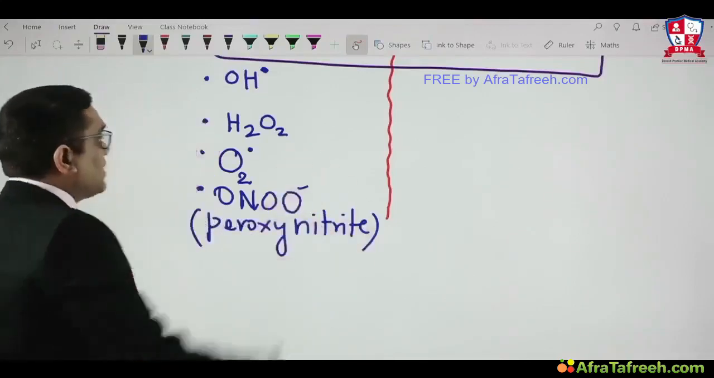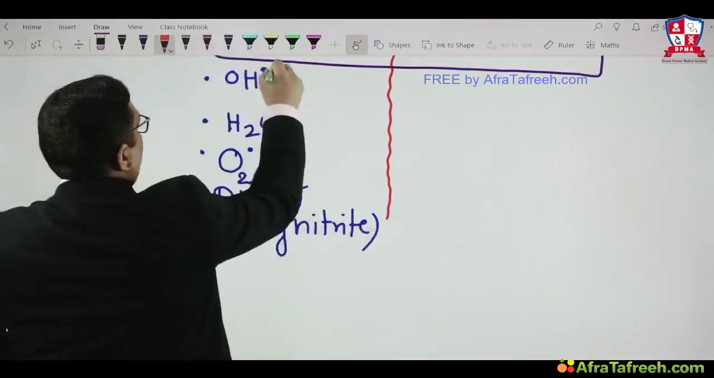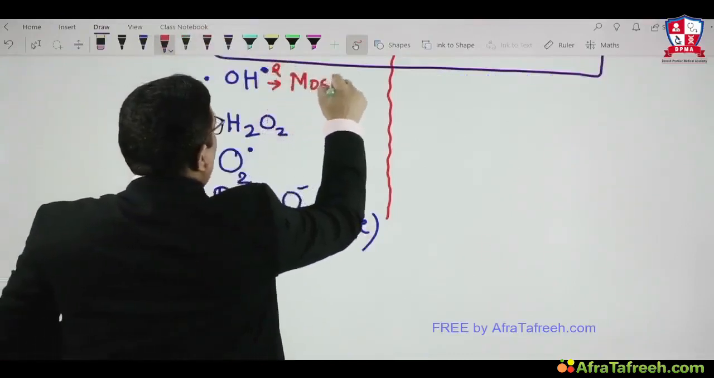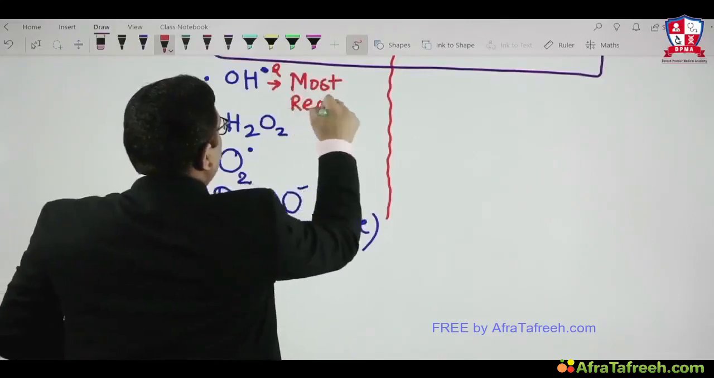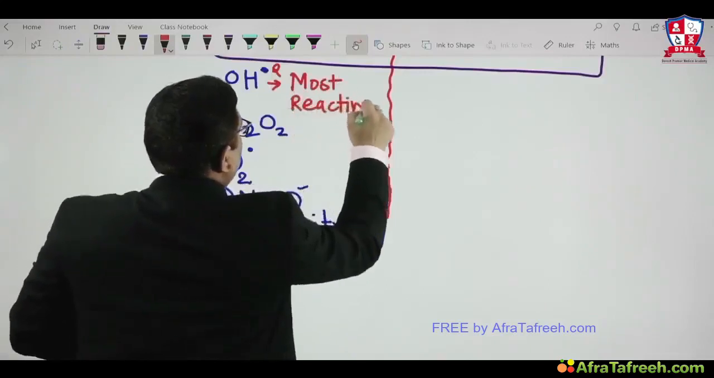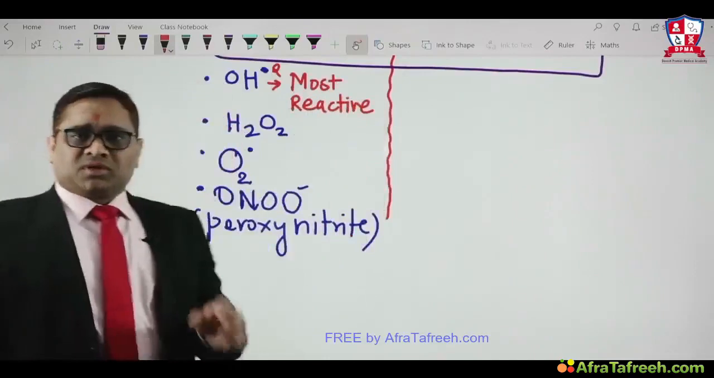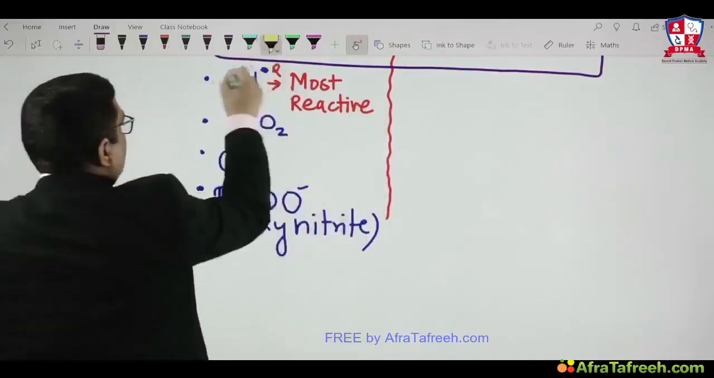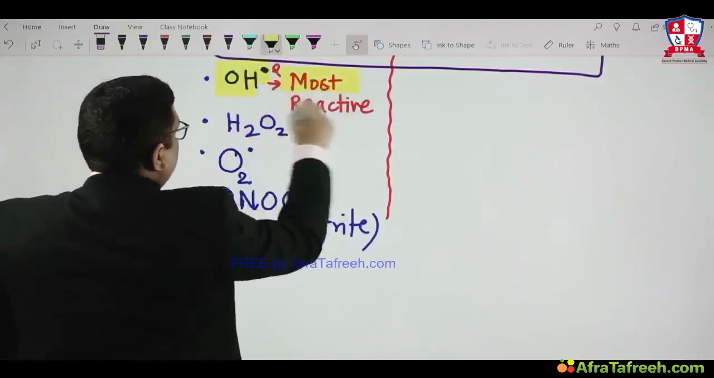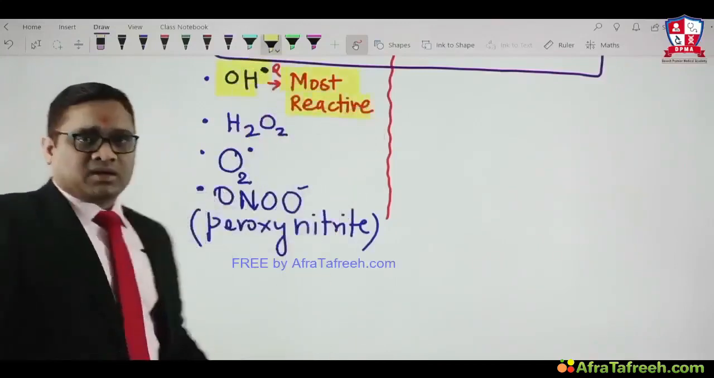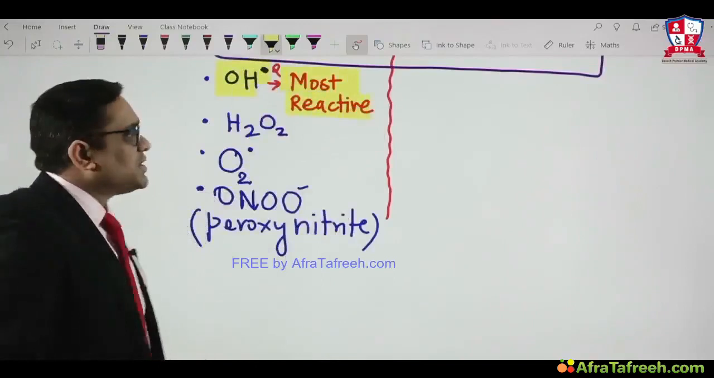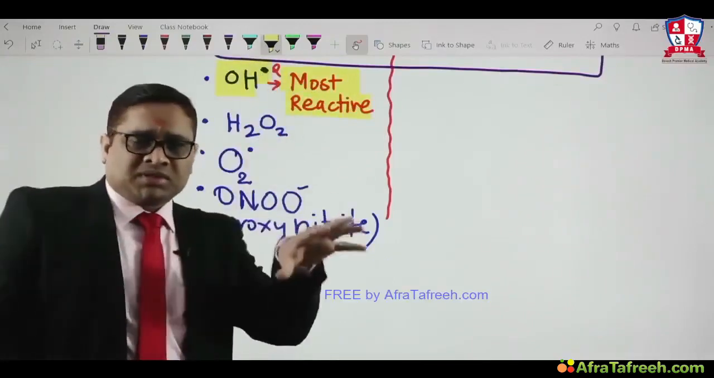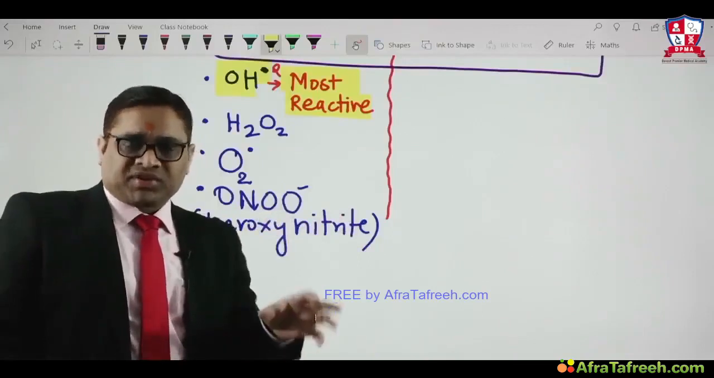So always remember, hydroxyl is the most reactive free radical in the human body. So this is the most reactive free radical in the human body, and that was the question in AIIMS 2016, right? So make a note of this point, which is the most reactive? Most reactive is hydroxyl free radical, right? So hydroxyl free radical is the most reactive. So these are the free radicals which have a tendency to damage our cells and their structures.